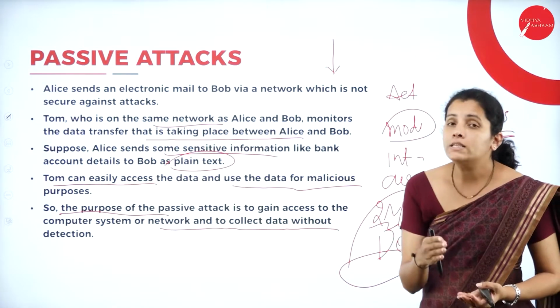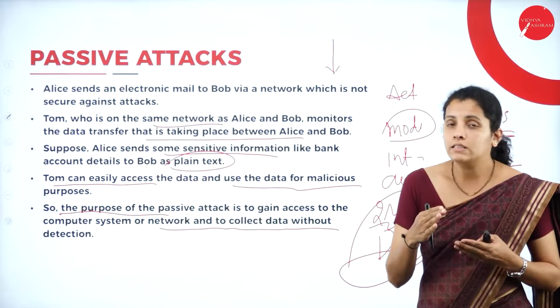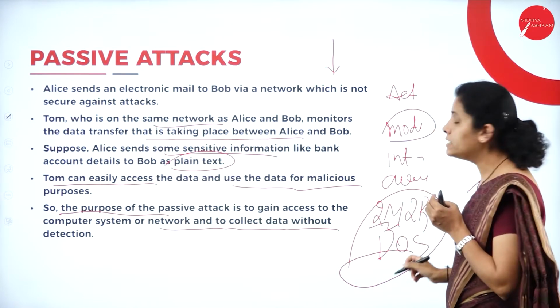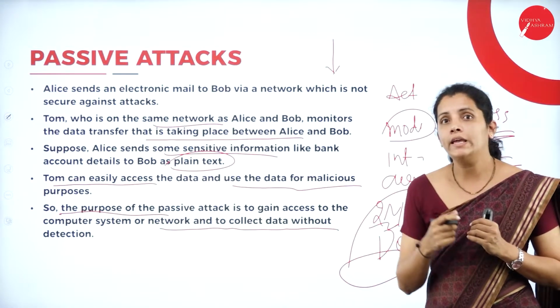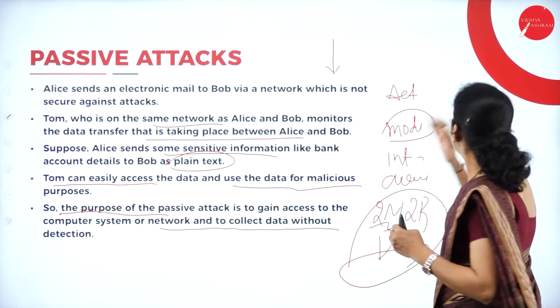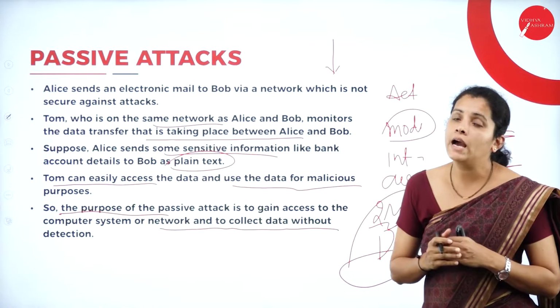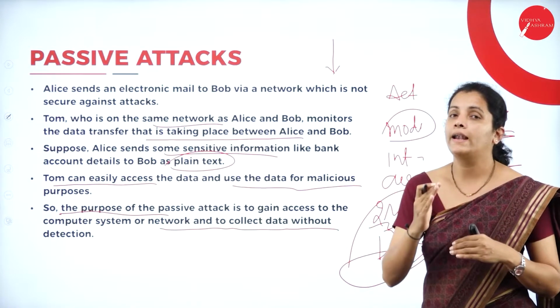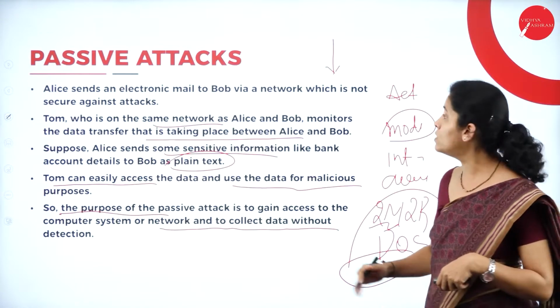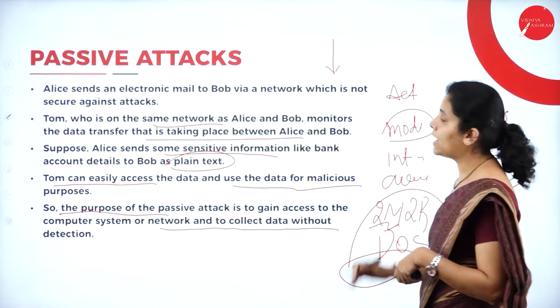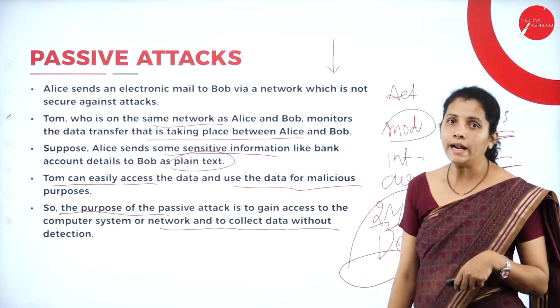Once an active attack is carried out, the user comes to know very immediately. But in a passive attack, the user does not have any idea that the attack has happened. So these are some of the differences between active attack and passive attack.